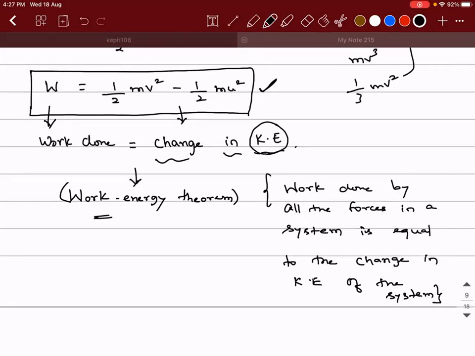That is what we call the work energy theorem, or I can say that this is the statement for the work energy theorem.